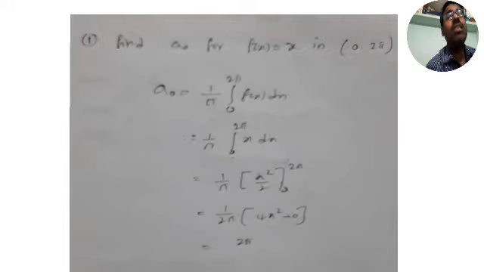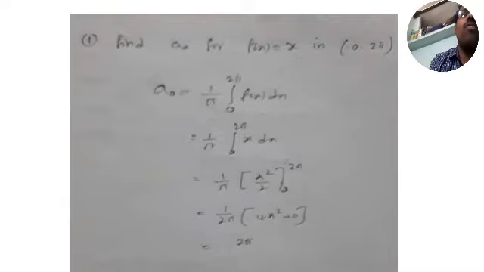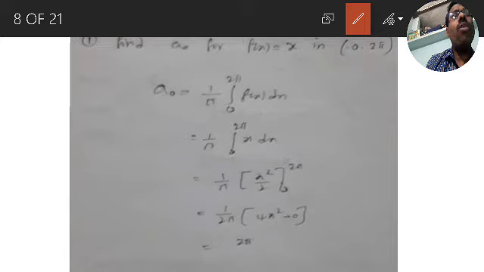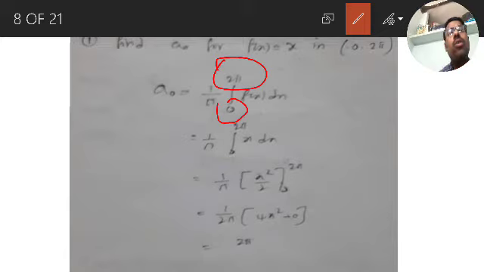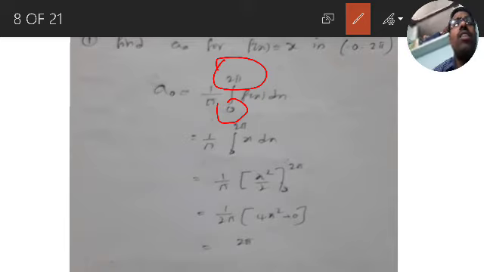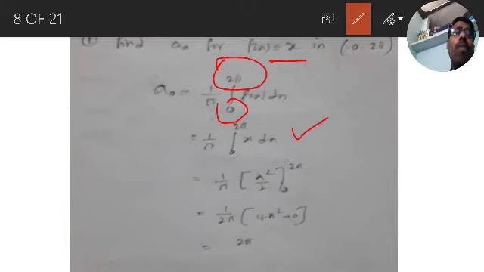That's it. So what is A naught? A naught is defined as 1 by pi integration c to c plus 2 pi f of x dx. Now instead of c to c plus 2 pi, you have 0 to 2 pi, so the limits are 0 to 2 pi. So A naught is 1 by pi integration 0 to 2 pi f of x dx. What is f of x? f of x is equal to x. So substitute: A naught is equal to 1 by pi integral 0 to 2 pi x dx.